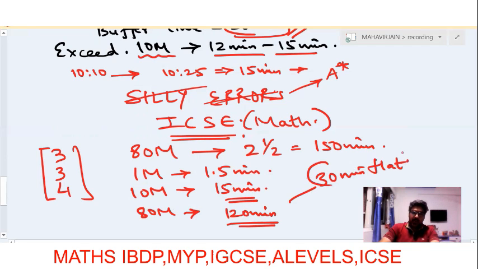If you save 30 minutes for yourself, that is your buffer time. You check your paper. Apart from checking your paper, whenever you move through your paper, you are confident that you have 30 minutes left, since you have marked yourself at every corner, right? Obviously, once you complete your paper, with this buffer time, what would you do? You don't waste your time in your exam and your boards. You check your paper, you check every detail. That's how it works out. So you have to create this buffer. This will save you from what we say are silly errors, right?